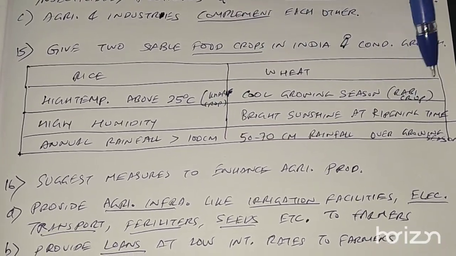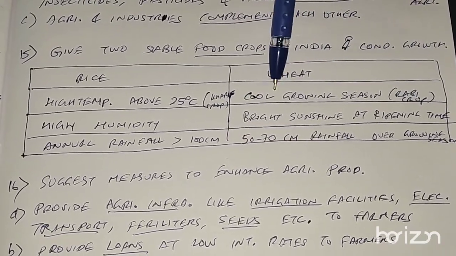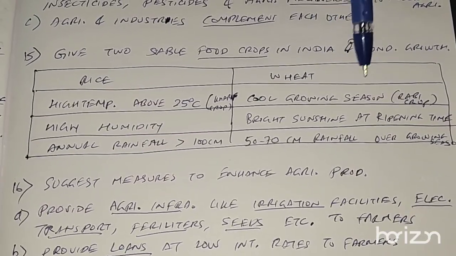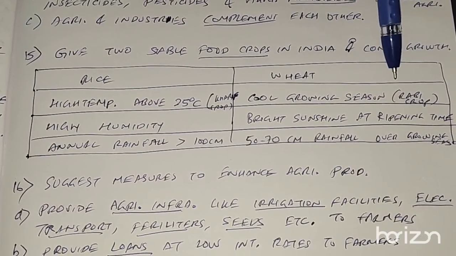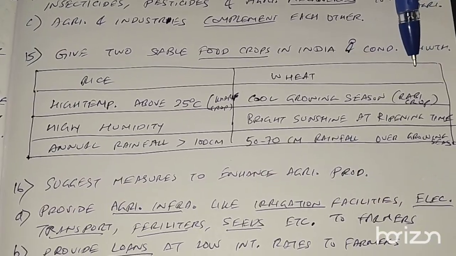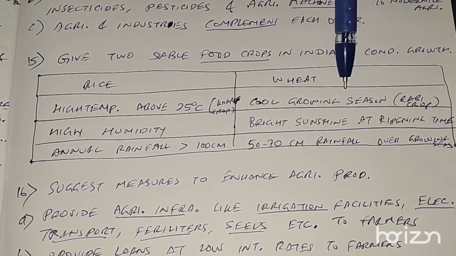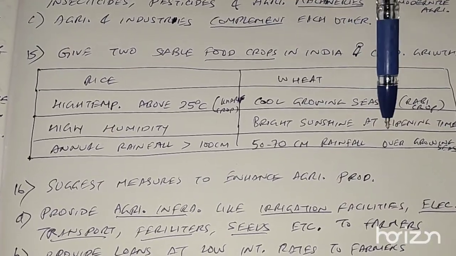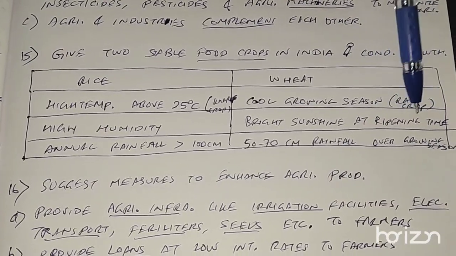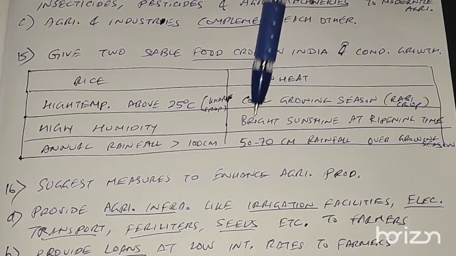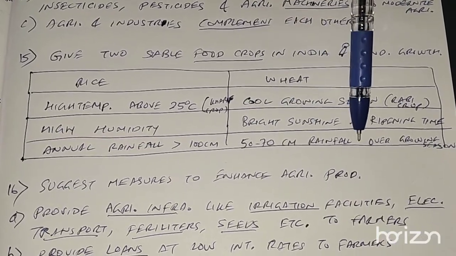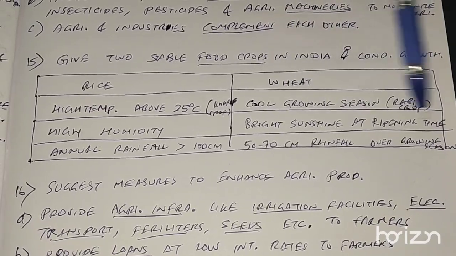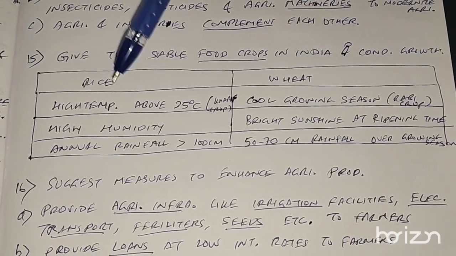Whereas wheat is a Rabi crop, it is sown during the winter season, which is October to December, and it is harvested in summer, which is April, May, June, July months. Okay, it needs bright sunshine at ripening time. That is why it is harvested during summer, and it needs 50 to 70 centimeter of rainfall spread across the growing season. Okay, so this is rice and wheat.